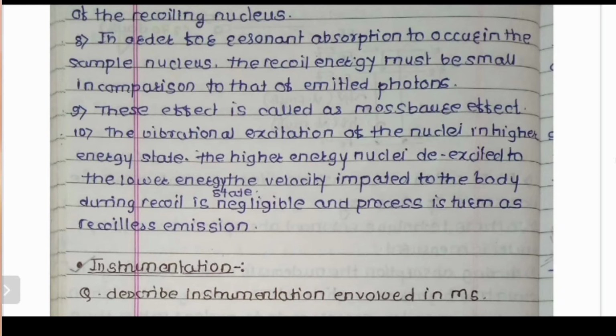And the vibrational excitation of a nucleus in the higher energy state will de-excite into the lower energy state, and once the radiations are emitted, it will impart a velocity to the body for its recoiling. So the whole phenomenon is that once we get the radiations in the form of gamma rays, those radiations will fall on our sample.